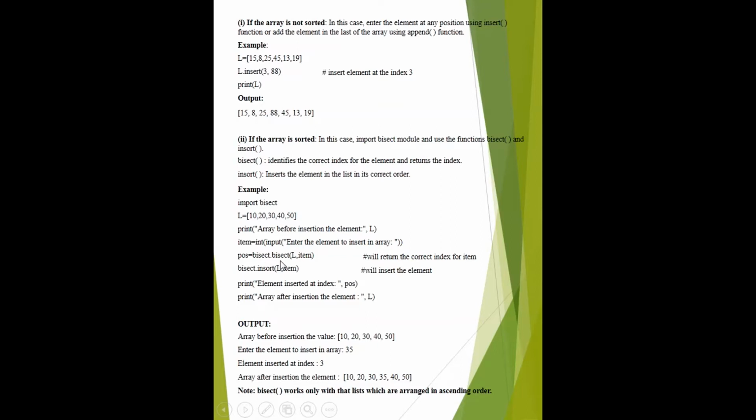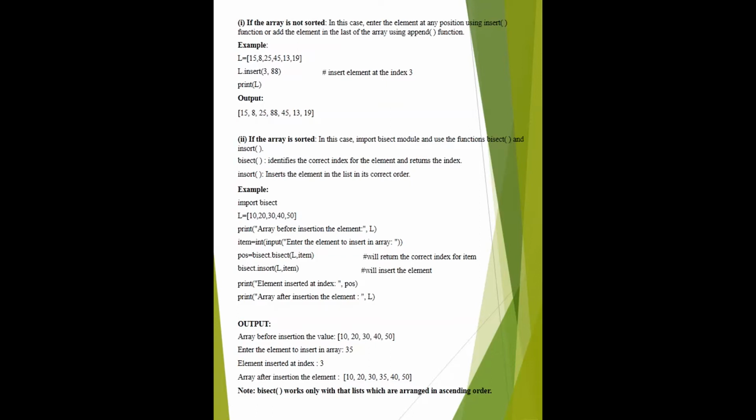This bisect function operates on the list, that is L, and it checks the value item. There are two attributes, the name of the list and the name of the value, and this operation will give the correct index for the item, which is stored in the pos variable.